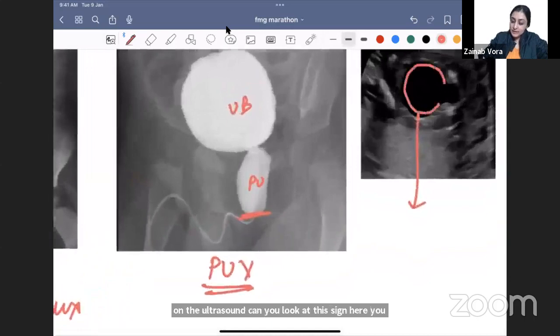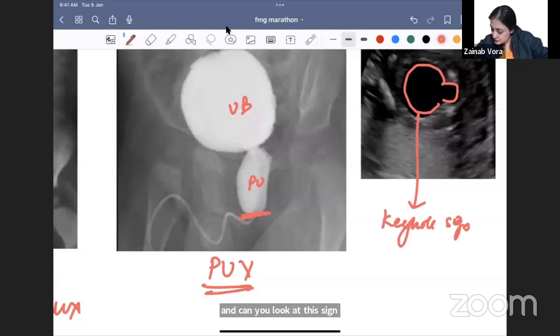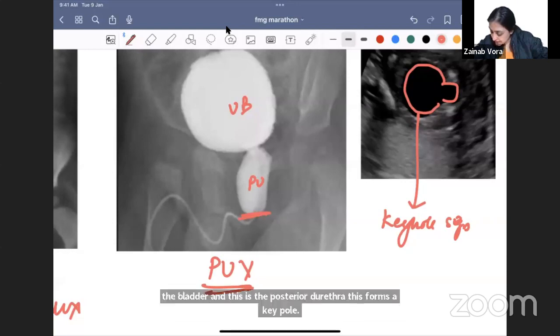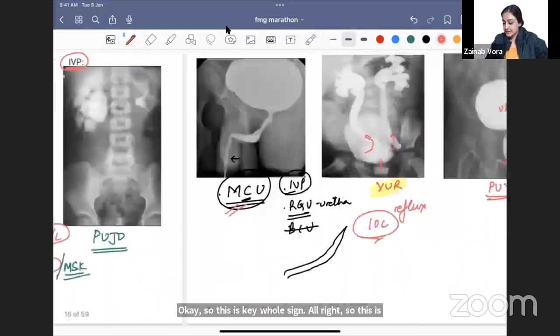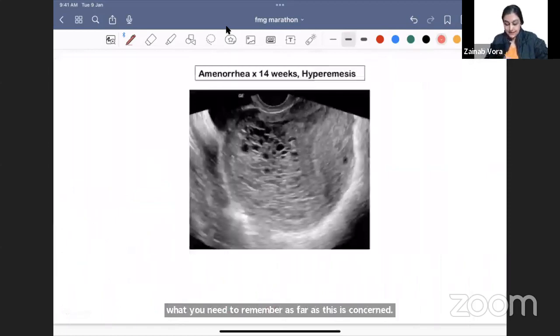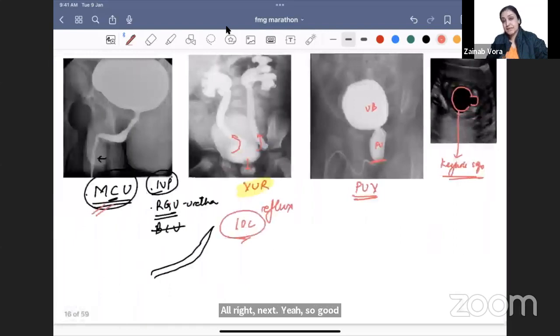You see that this is the bladder and this is the posterior urethra. This forms a keyhole sign. Okay, so this is the keyhole sign. All right, so this is what you need to remember as far as this is concerned. Next. Yeah, good question, how to distinguish between IVP and VUR?